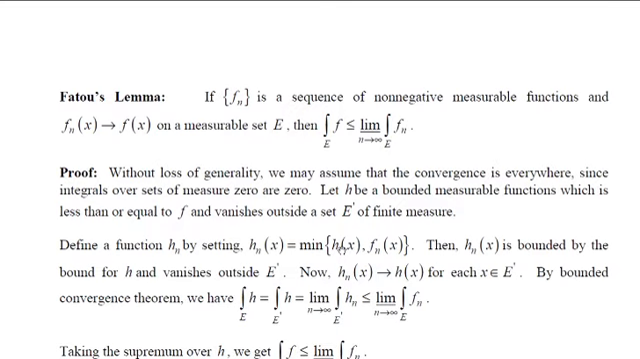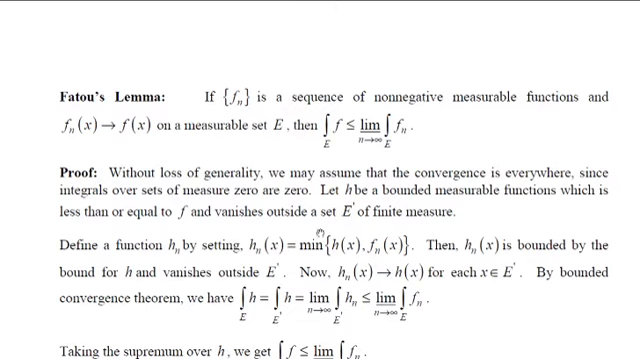And define a function hn by setting hn of x as the minimum of h of x and fn of x. You should note that h is less than or equal to f, therefore h is bounded, hence hn is also bounded. Suppose the minimum is fn, but fn tends to f, therefore it is bounded. Hence hn is always bounded, say by the bound for h, because fn is bounded by f, and h is also bounded by f.